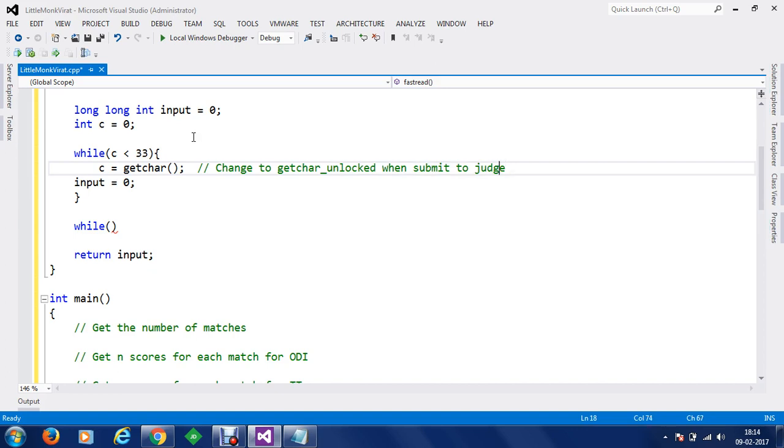So this is for fast input output. Now what next we have is, we have got a getchar here, and we have got the value.